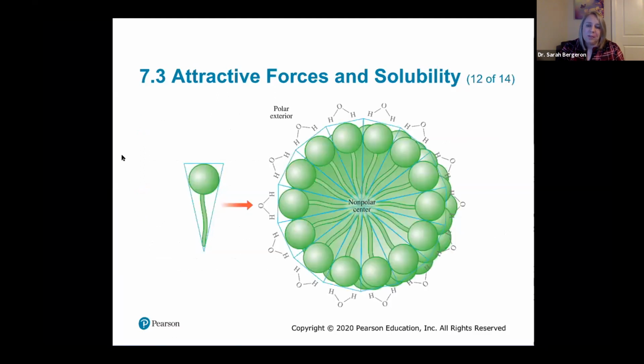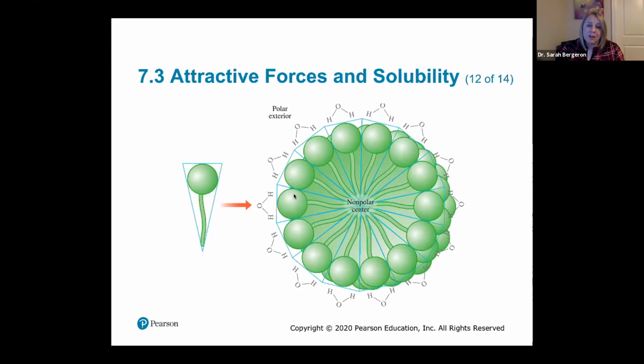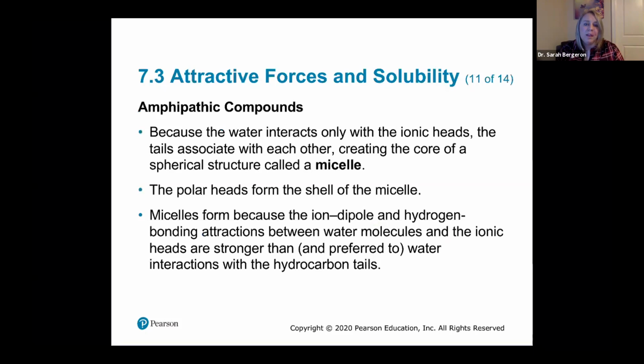So this is an example of a micelle. Do you see how the tails are all hanging out with each other, and then the head groups are all hanging out with water? And so you got to think about this kind of in 3 dimensions. It actually makes kind of a bubble where all the tails are facing inward and all the heads are where my fingers are, the outside of the bubble. So the outside of the bubble is exposed to water and the inside is not, okay? And so the polar heads form the shell of the micelle, and then the core of the micelle is those fatty acid tails. And so the micelles form because of the ion dipole and hydrogen bonding interactions between the head groups and the water molecules.